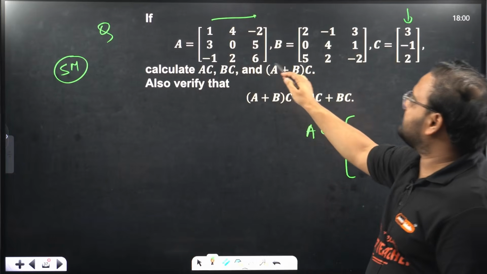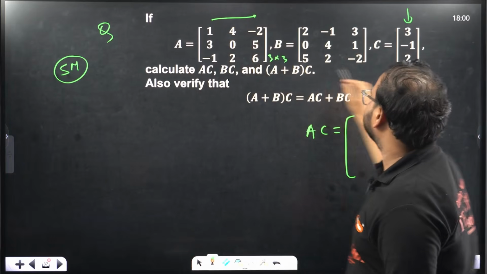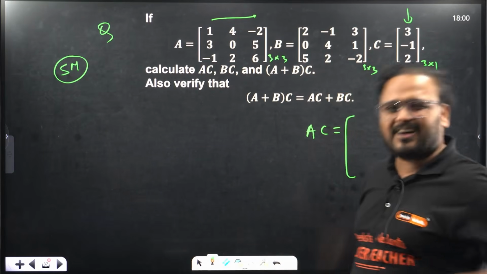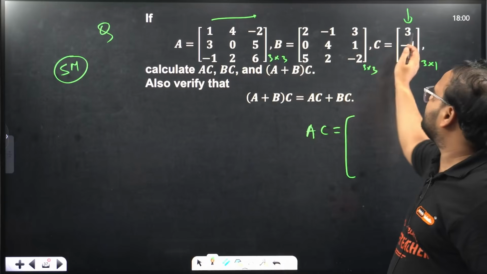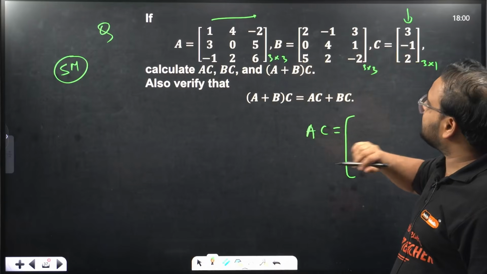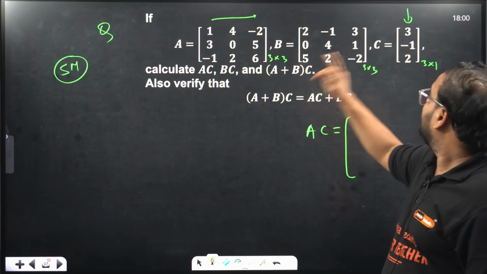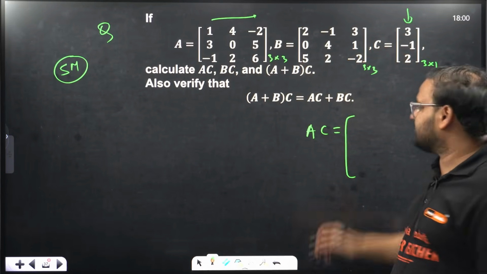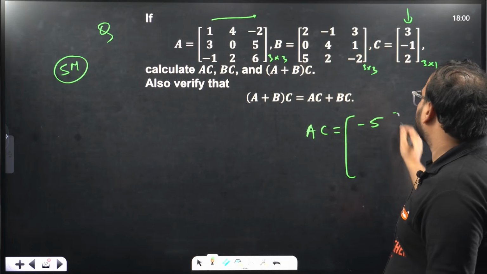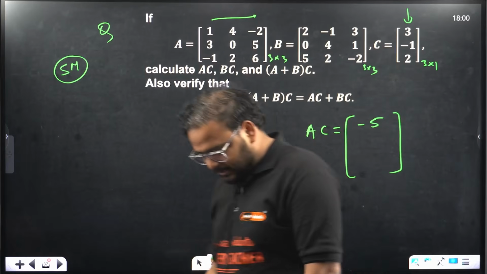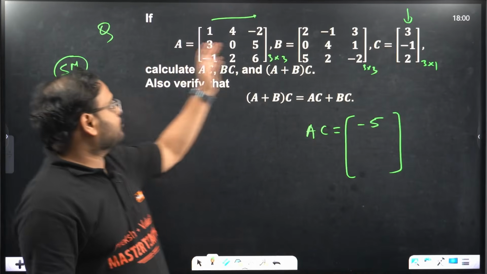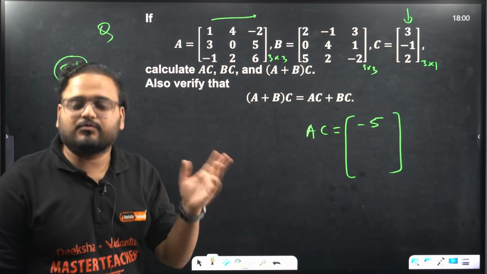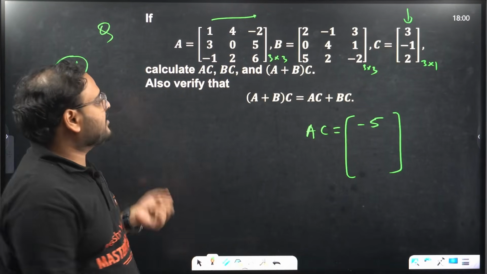Let's try this. So this is the 3 cross 3 matrix and the 3 cross 1 matrix. The result of this will be a 3 cross 1 matrix. 1 into 3 is 3, 4 into minus 1 is minus 4, minus 2 into 2 is again minus 4. Minus 4 and minus 4 is minus 8, and plus 3 is minus 5. Am I right or not? Please check. I need to be careful with calculation.